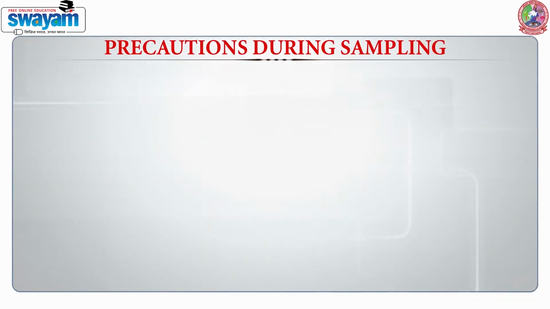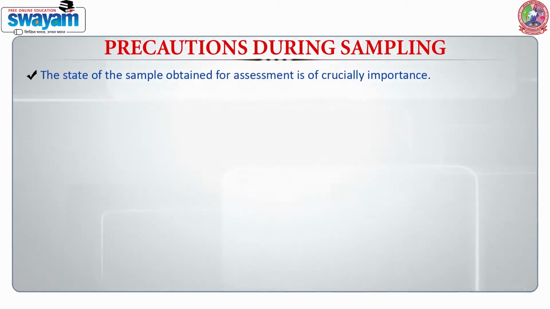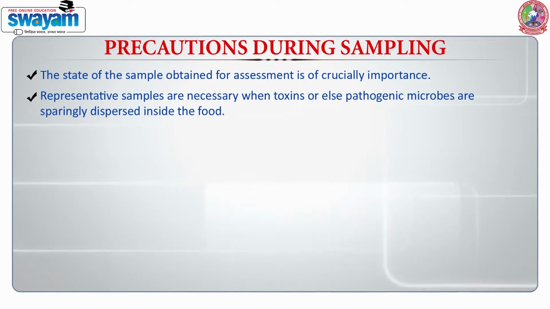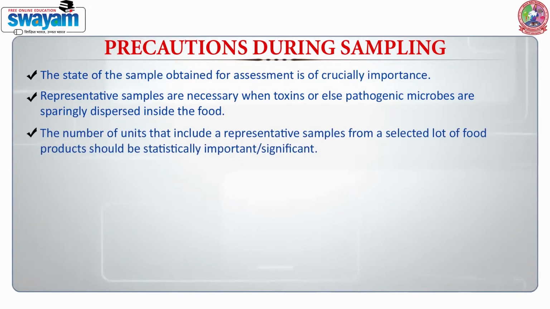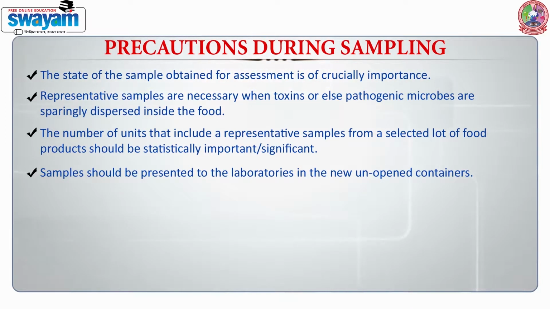There are some precautions required during the sampling, which are: the physical state of the sample obtained for assessment or examination is crucially important. Representative samples are necessary when toxins or else pathogenic microorganisms are widely dispersed inside the food. The number of units that includes a representative sample from a selected lot of food products should be statistically important or significant. Samples should be presented to the laboratory in new unopened containers.